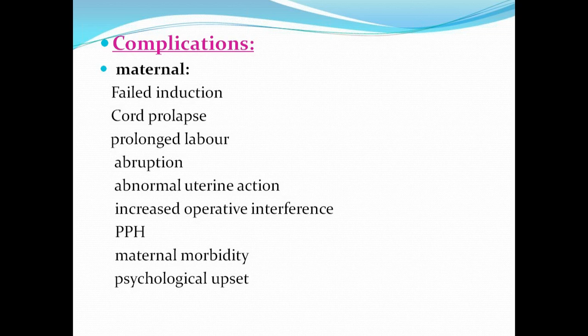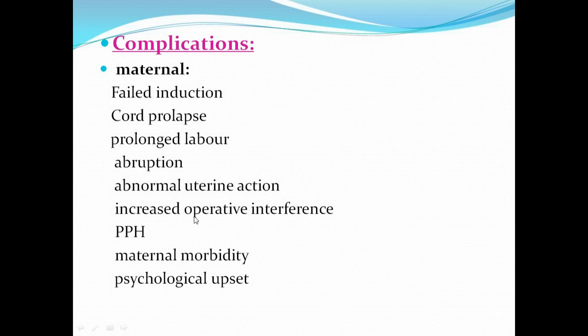Less action will be there. Less uterine contraction intensity will be there. So either way, it could be hyper or hypo, or incoordinate. That means there is no coordinated or proper frequency or intensity of uterine contraction. So all these types of bizarre behavior of the uterus can be there, and we label all these as abnormal uterine action following induction. So this is also a common complication of induction of labor.